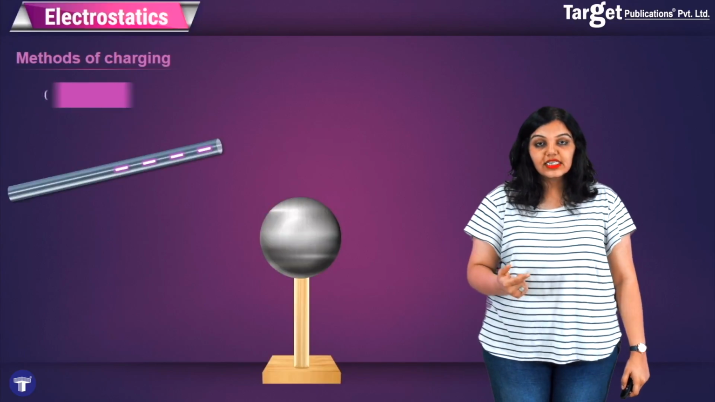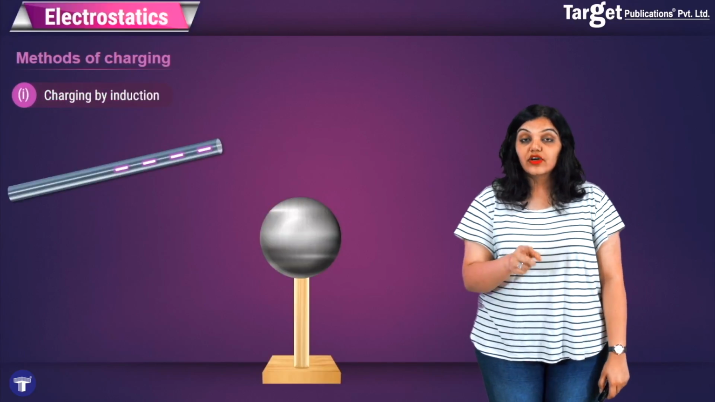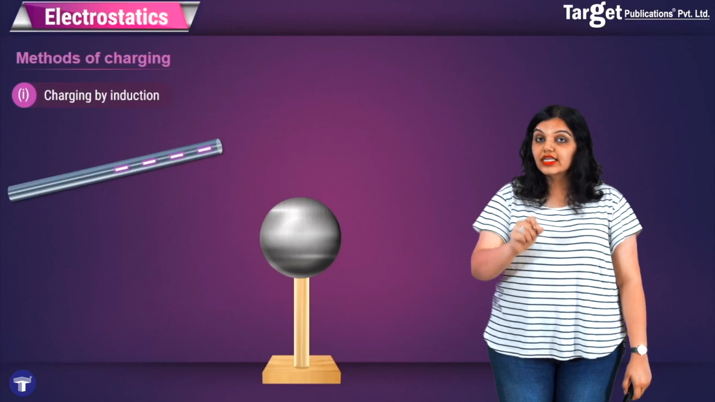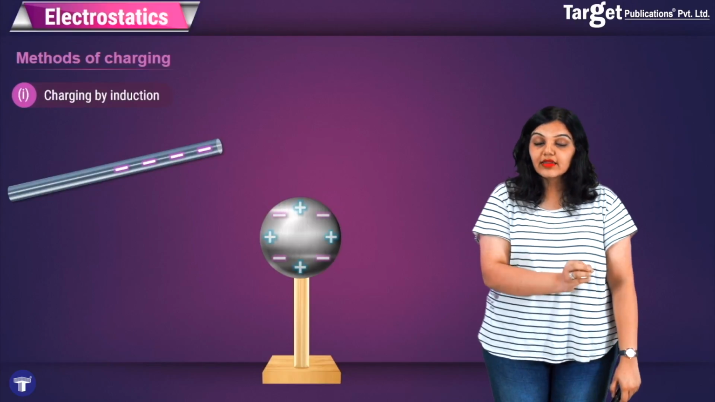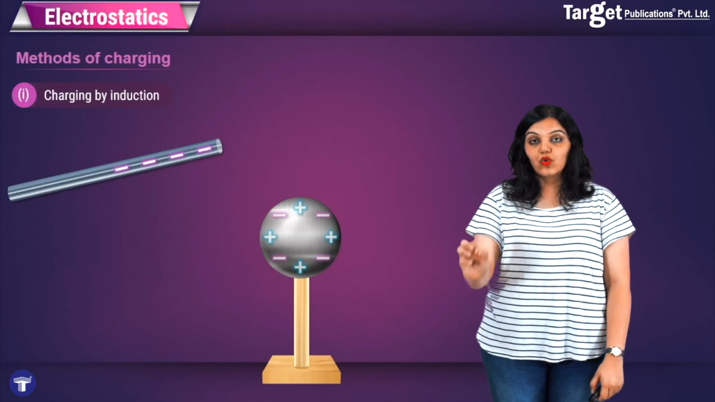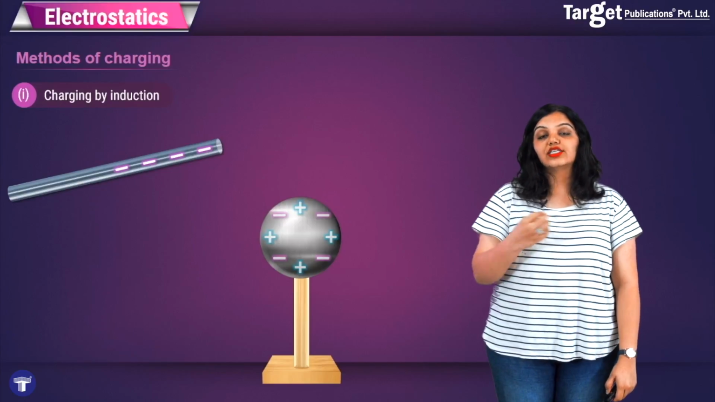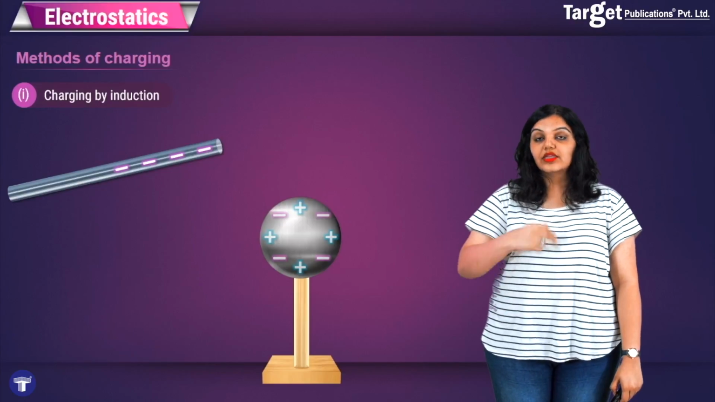The exact opposite happens in charging by induction. First of all, in charging by induction, we don't really touch the object. We only bring the charged object close to it. And secondly, in charging by induction, we actually charge it with the opposite sign.